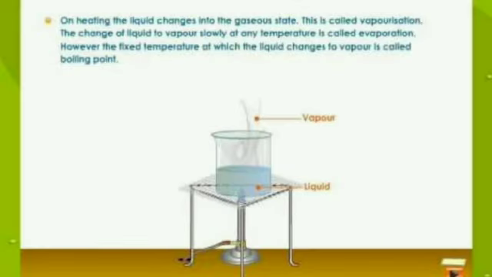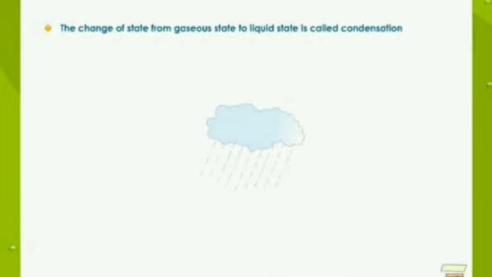On heating, the liquid changes into gaseous state. This is called vaporization. The change of liquid to vapor slowly at any temperature is called evaporation. However, the fixed temperature at which the liquid changes to vapor is called boiling point. The change of state from gaseous state to liquid state is called condensation. Again, we can attribute vaporization and condensation to the intermolecular force of attraction and the effect of heat on them. Clouds containing water vapor condense to give rain.